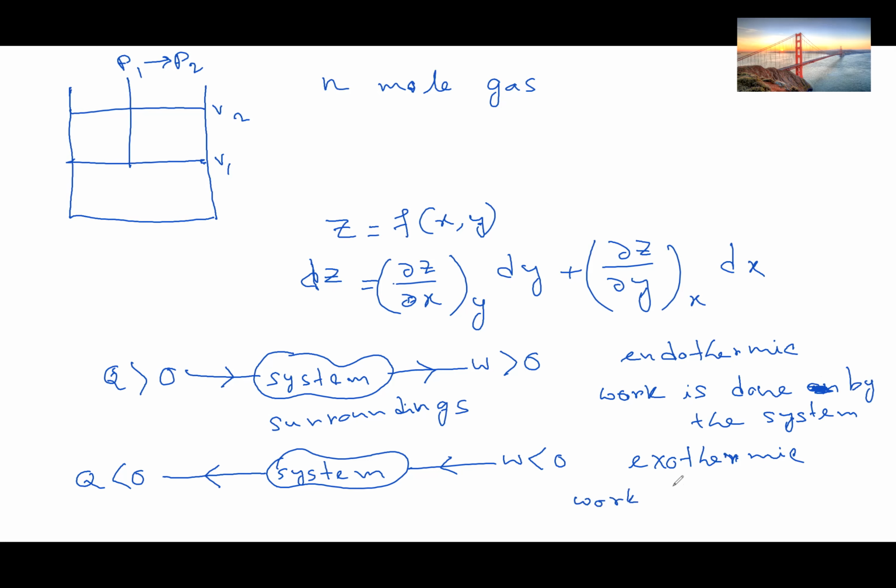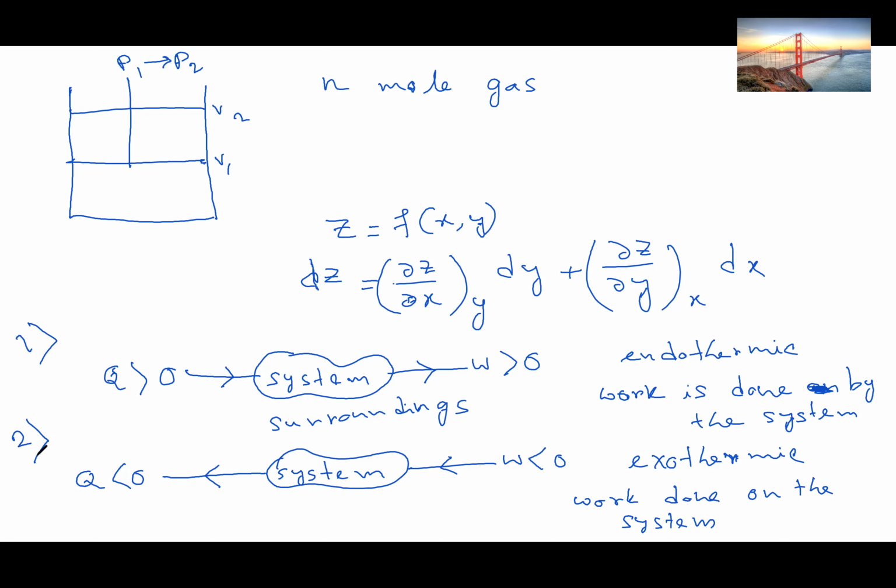So work done on the system will be negative, and work done by the system will be positive. These are two important sign conventions about heat and work. We have to remember this.